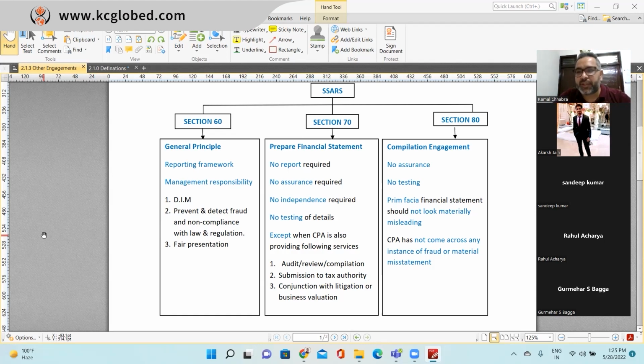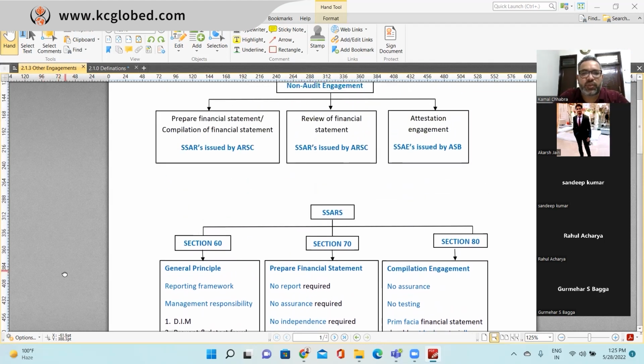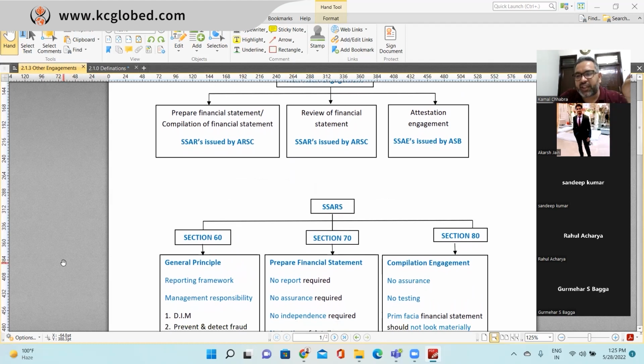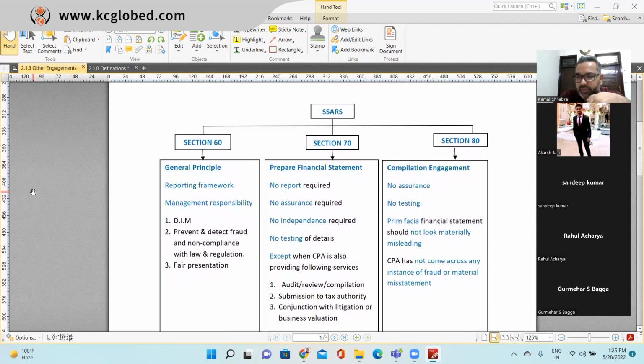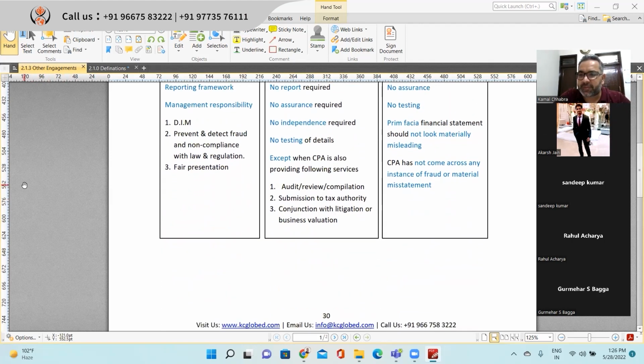SARS. What has SARS been used for? Review engagement and compilation engagement, right? When we use SARS, it is for compilation engagement and review engagement, right? And what guidance does SARS provide? General principles, reporting framework, management responsibility, right? And in compilation, what things as an auditor, as a CPA, we need to keep in mind, all that guidance comes under sections 60, 70, and 80 of the SARS. Make sense? Right.